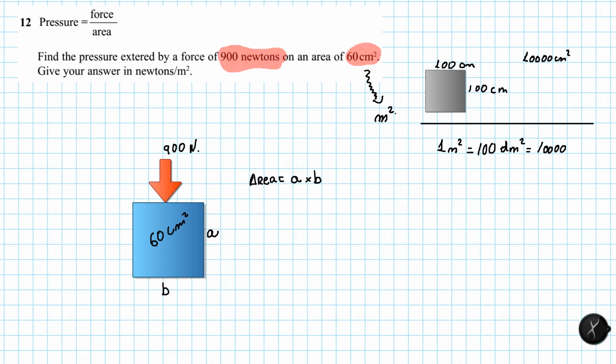Remember that 1 square meter is 100 square decimeters and 10,000 square centimeters, and then we need to divide by 10,000.